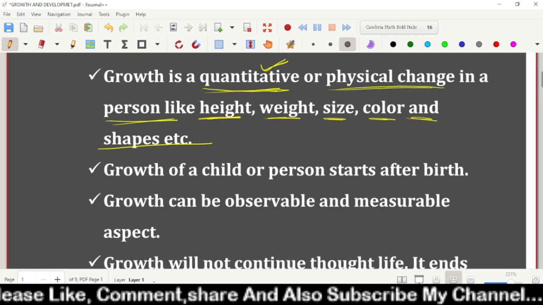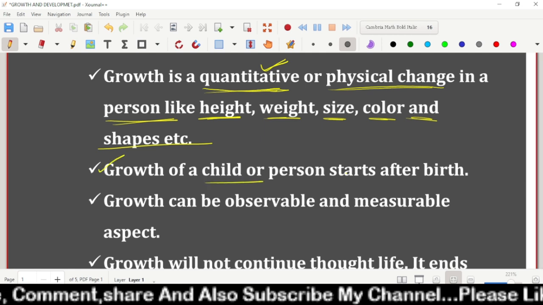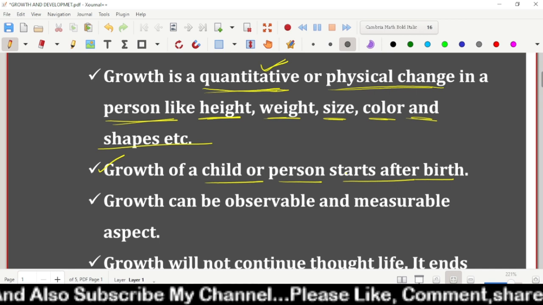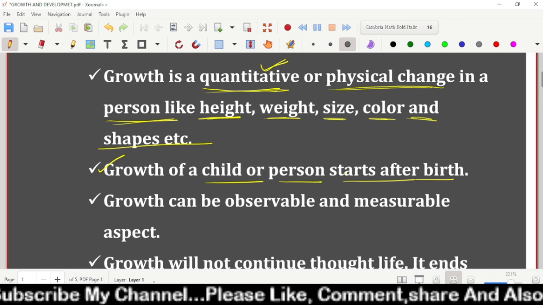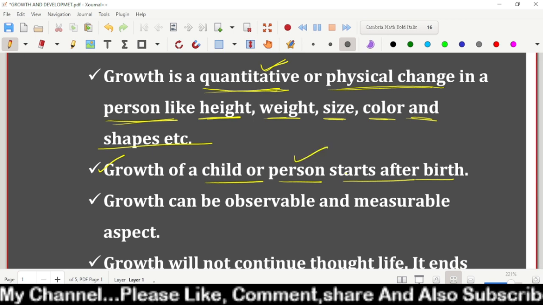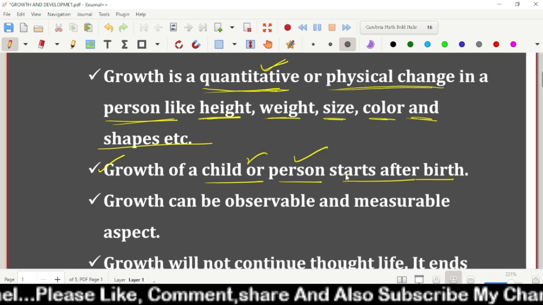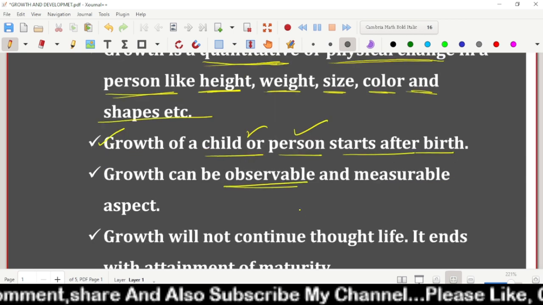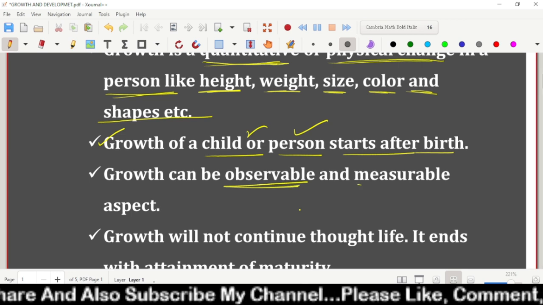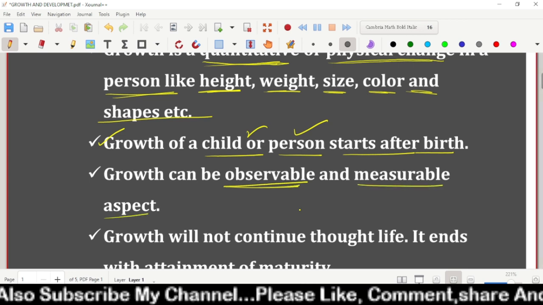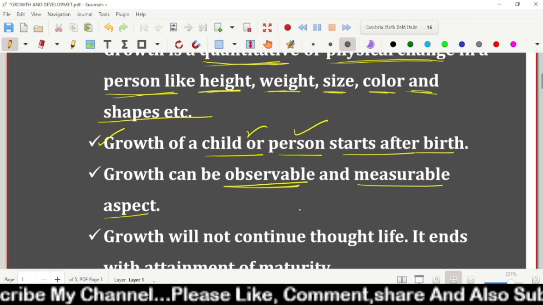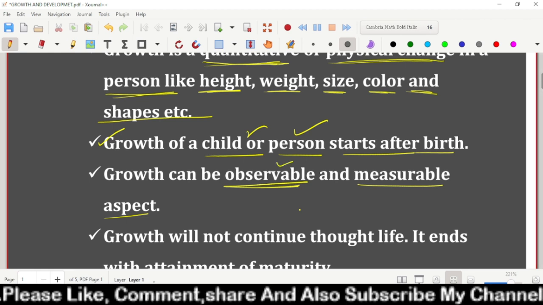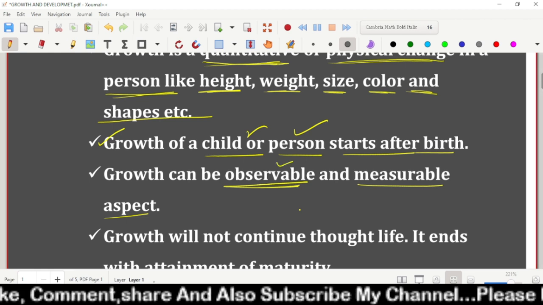Yes. Growth of a child or a person starts after the birth. Remember, it is very important when the growth will begin or when the growth will start. The question may arise. After the birth of the child, the growth starts. Growth can be observable and measurable. This quantity growth can be observed by your eyes and is a measurable aspect. Observable means what? For example, if we have small kids in our house, you can observe the growth of the child stage-wise, and you can measure that growth also.